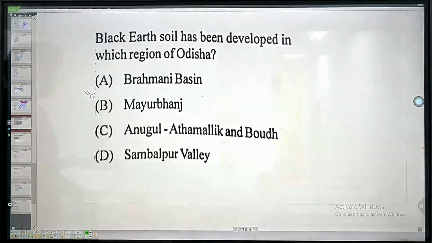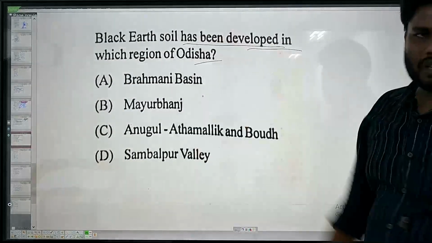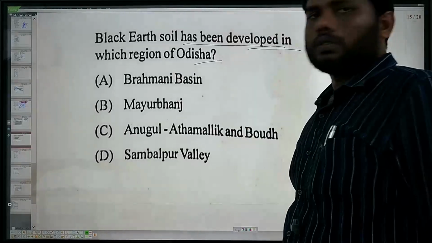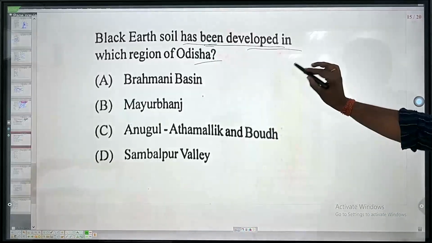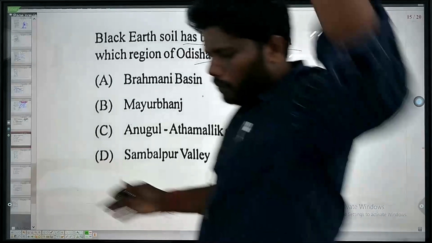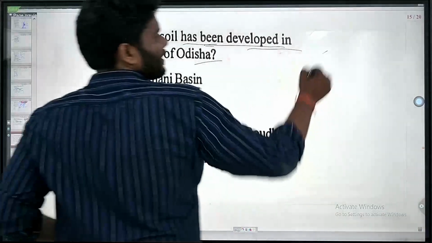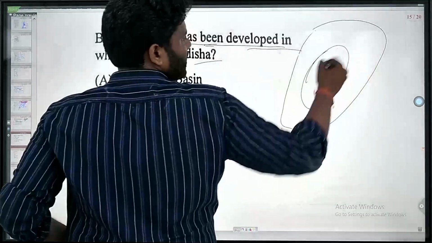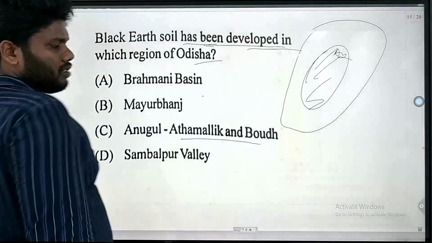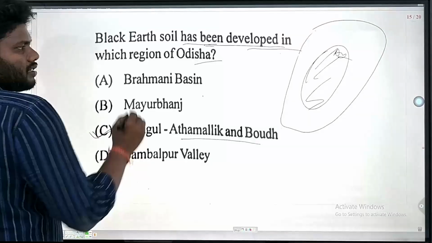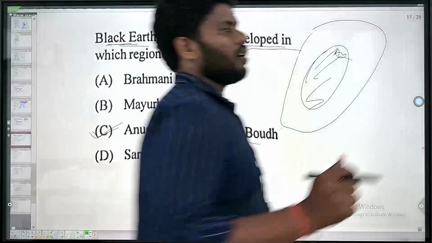Next we can go for: black earth soil has been developed in which region of Odisha? Black earth soil, because of higher percentage of coal or humus, we can consider. So this is found in the central region, because Gondwana type of faulting is found in the central part of Odisha, which is spread over the central highland region. The central highland region, which is the Angul region to Athmalik region and all those regions, Boudh region and other regions surrounding this. So these regions will be having black earth soil.